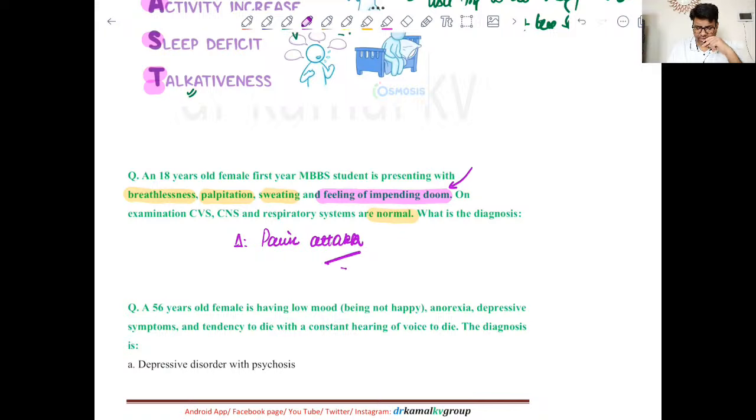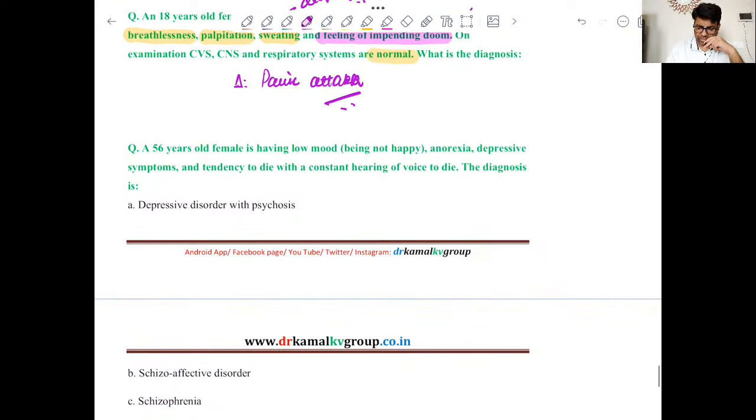So this is a classical panic attack, and you can see sympathetic overactivity, palpitations, this is diaphoresis. Okay, so this is panic attack, classical. There was only one classical clue, that is impending doom. Okay, moving forward to the next question.